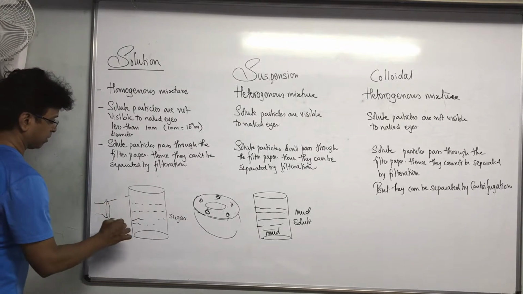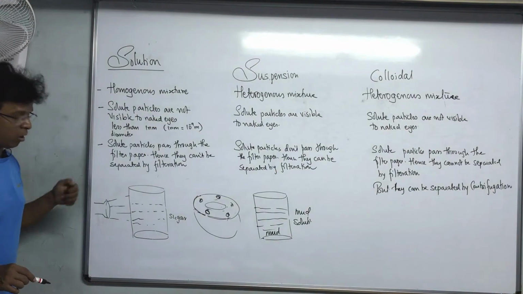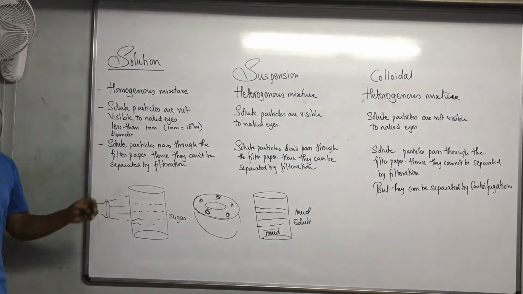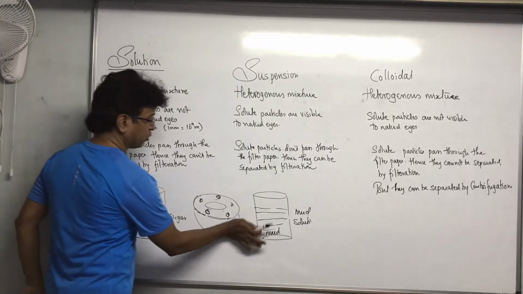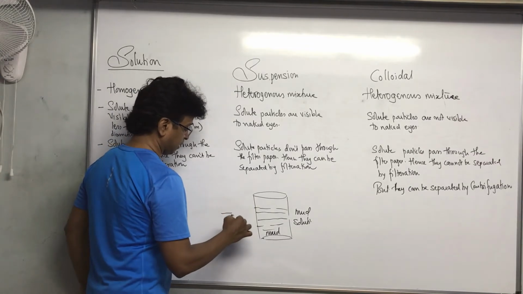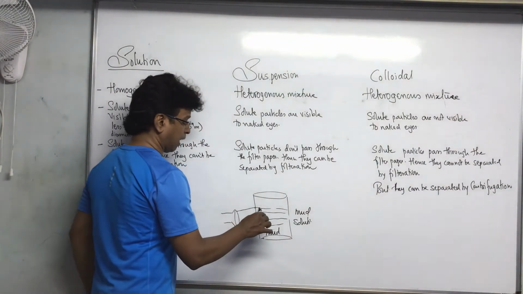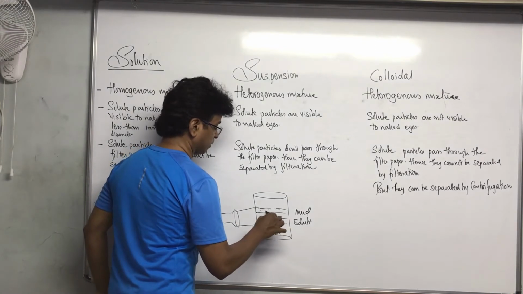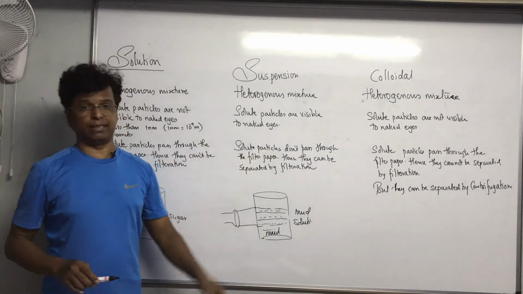If I take a torch and I leave it over here like that, I shoot a torch light on this solution. Nothing. I will not be able to see any difference. At the most I will see light over here, but no change in the light. But the same if I do it over here, if I have a torch like this and I leave it over here, then definitely I will be able to see a path of light over here. You will be able to see the path of the light over here, and definitely over there also.